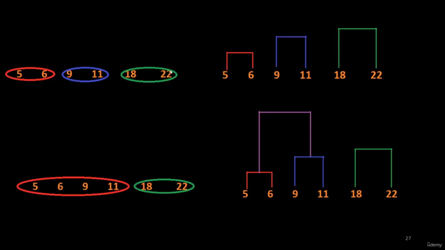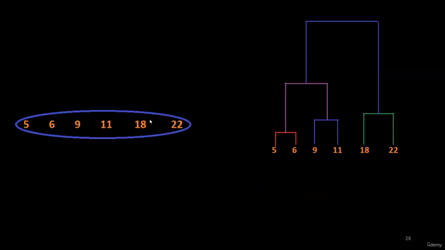The next step was to combine 18 and 22. So here is the dendrogram formation. The next step was to combine these 2 clusters, the red cluster and the blue cluster. Here you can see that we have combined these 2 clusters with the help of a dendrogram. The next step is to make a single cluster out of these 2 clusters. So this is our final cluster and this is our final dendrogram.